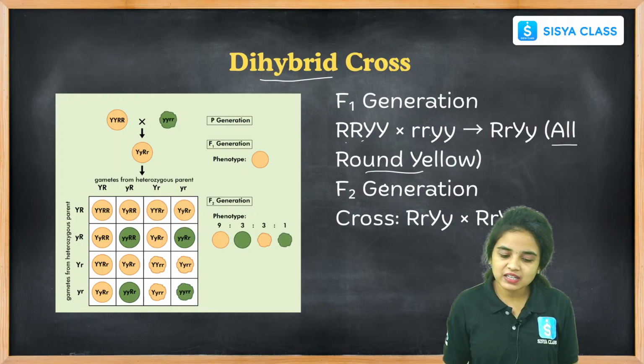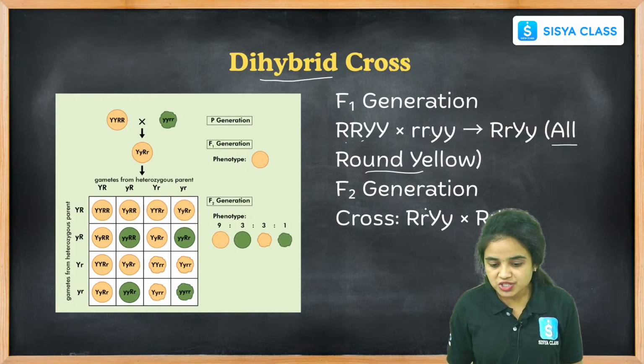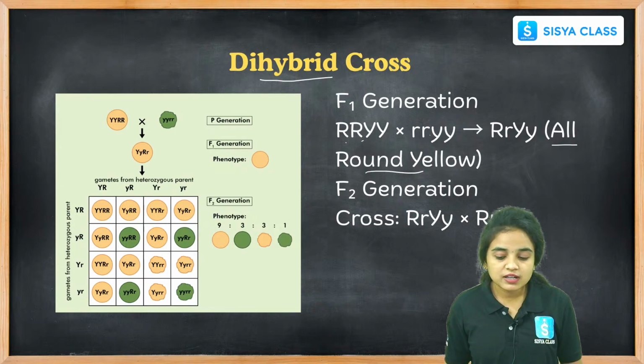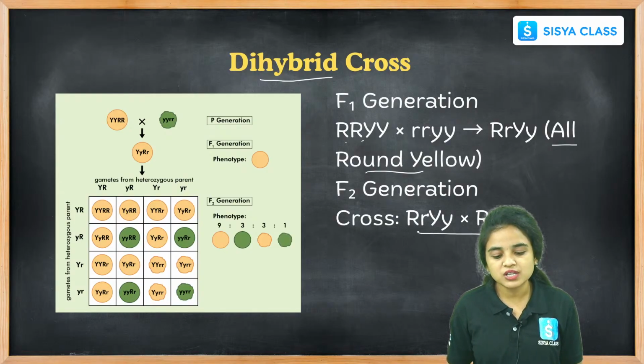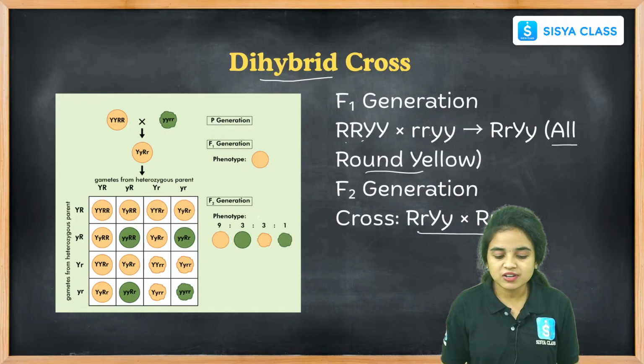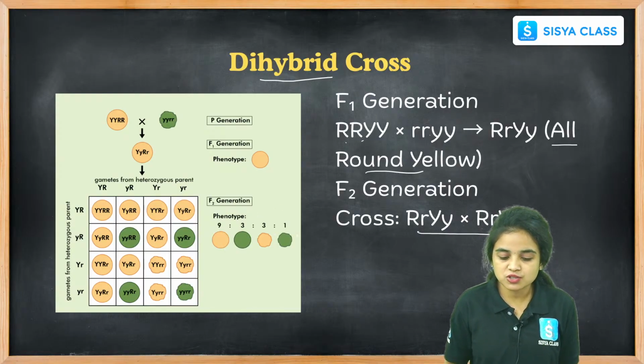In the F2 generation, the cross happens between capital R small r capital Y small y and capital R small r capital Y small y, and the result we find in the F2 generation is 9:3:3:1.